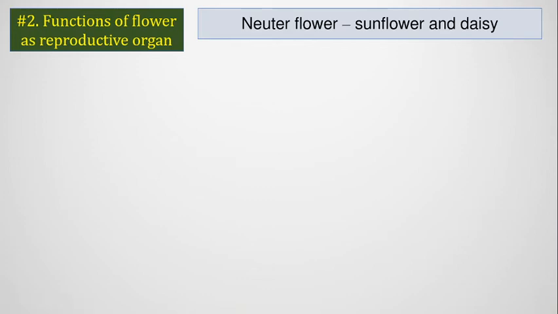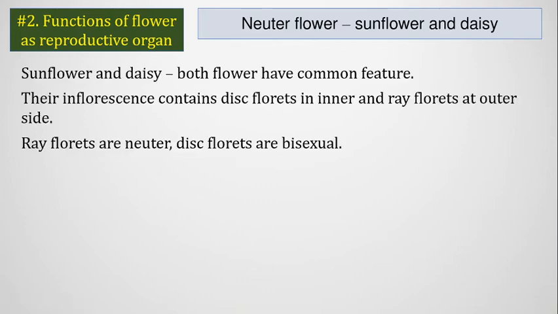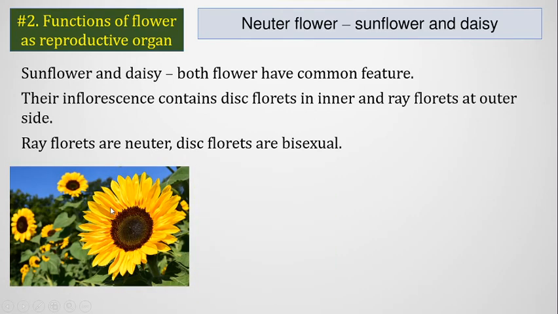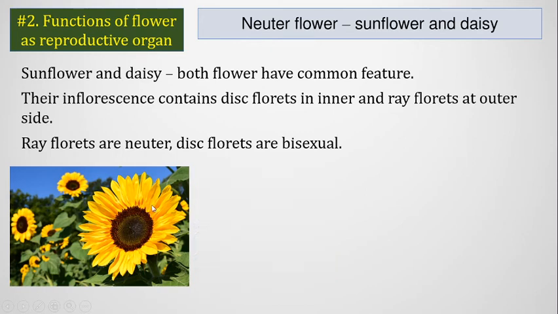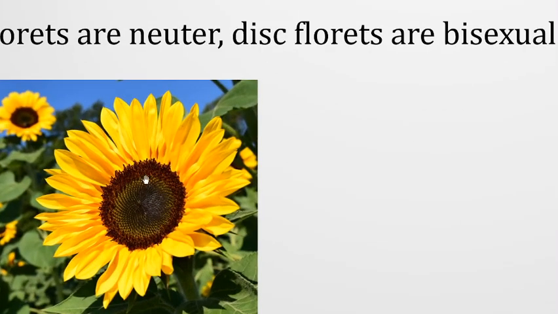And as an example of a neuter flower, we can say sunflower and daisy. Sunflower and daisy both have a common feature. The left one is sunflower and the right one is daisy flower. These flowers have much resemblance in their shape and construction. Actually, this is not a single flower. That is actually the inflorescence of sunflower. This inflorescence contains multiple flowers.